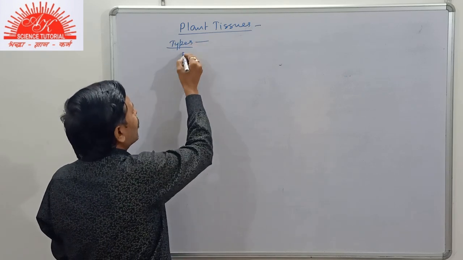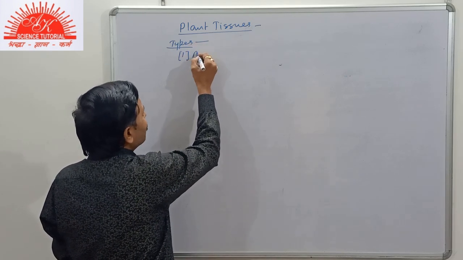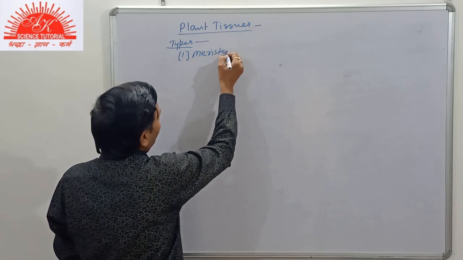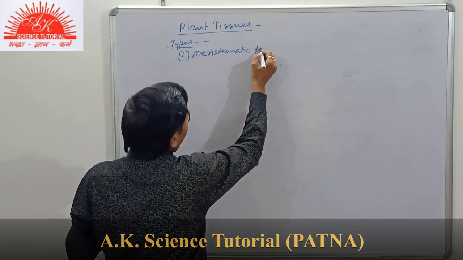So here we write types of plant tissue. The first one is meristematic tissue.